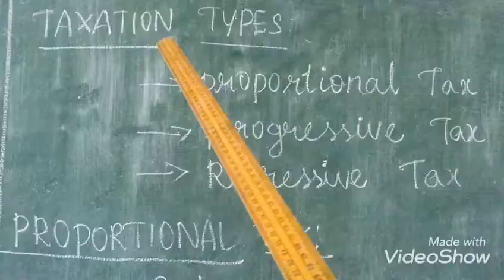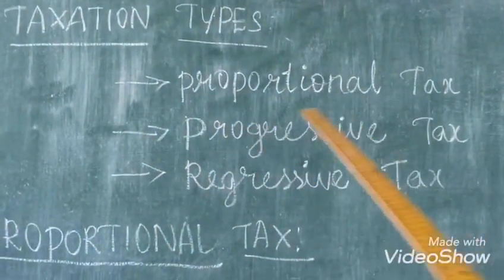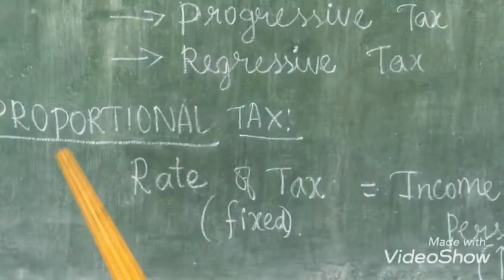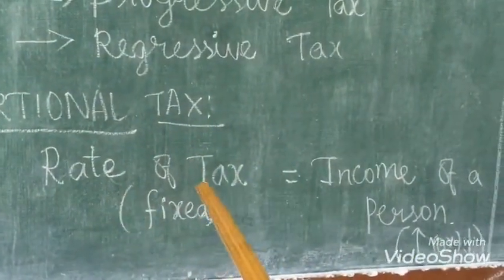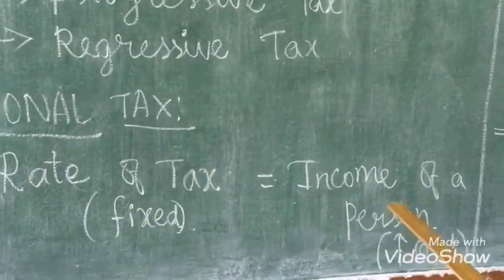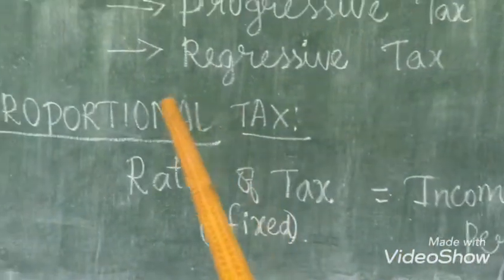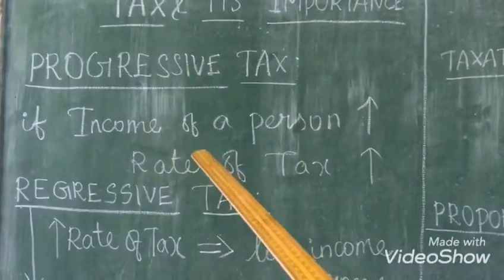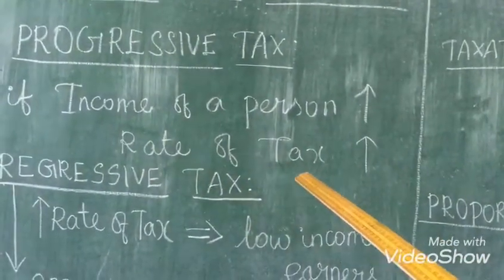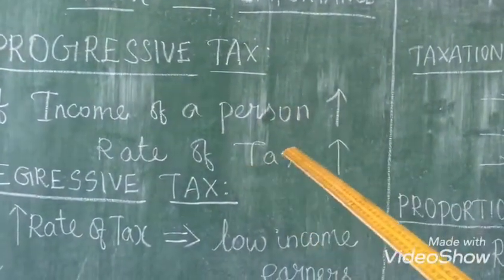Clear, children? Listen, children. So now we'll recall all the three types of taxation. So the first type is proportional, second is progressive, and third one is regressive tax. So first, the proportional tax. Here the rate of tax which the people want to pay is fixed. If the income of the person is high or low, they want to pay the same amount of tax. This is known as proportional tax. And then the next type, if the income of the person increases, the amount of tax which he wants to pay will also increase. So that is progressive tax. According to the income, the tax will also increase.